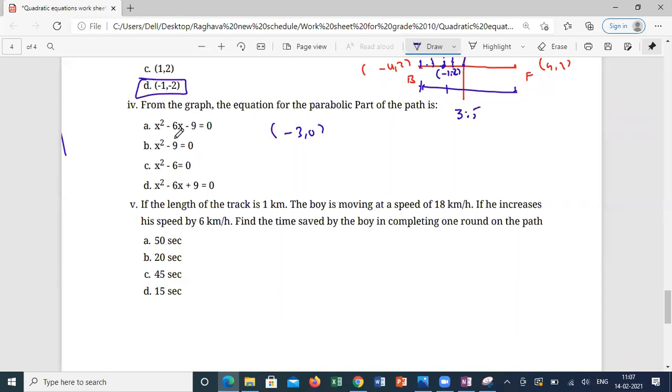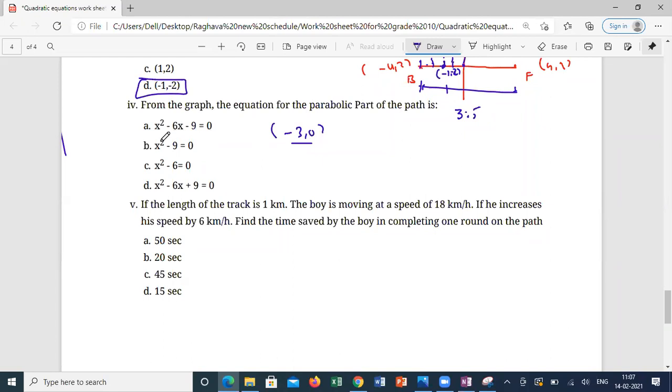First equation, x square minus 6x minus 9. No, sir. Fourth equation, is it satisfying? Yes, sir. Okay, and now we have finalized the answers.